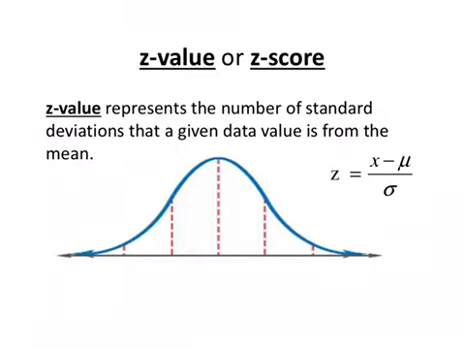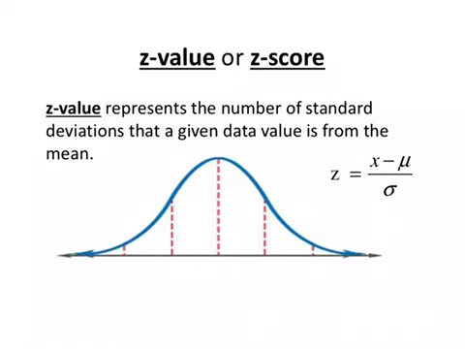So we want to talk about the z-value, which is also called a z-score. They're interchangeable names. The z-value represents the number of standard deviations that a given data value is from the mean. X is that data value. This is your mean, and this is your standard deviation. And you simply plug numbers in and crunch it. But you can also understand it logically.